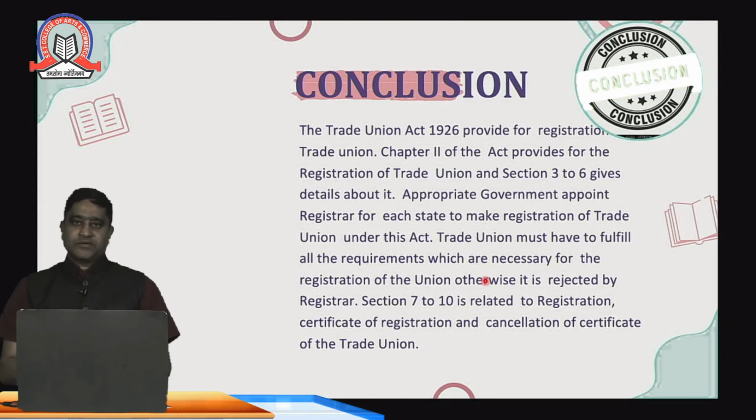Coming to the last part, in this video I have explained the modes of registration, and if the union has already been formed but not registered, what is the procedure for registration. The Trade Union Act 1926 provides for the registration of trade unions. Chapter 2 of the Act provides for the registration of trade unions, and Sections 3 to 6 give the details. Appropriate government means the government where the trade union has been registered. If the industry is in the Thane belt, then the person should approach the registrar of trade unions of Thane, or of the district where the factory is located.